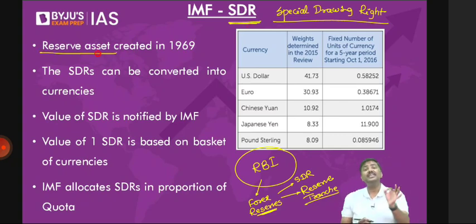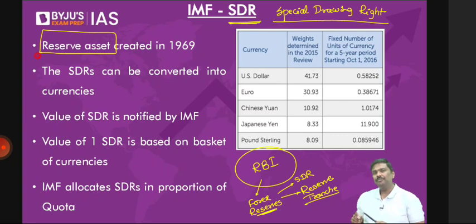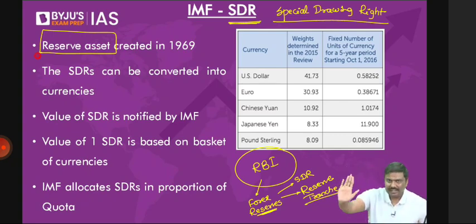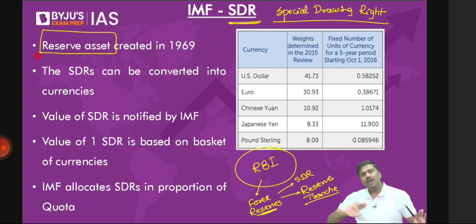And now, look at this and let me know. Do you think all the member countries will get the same SDR numbers? Think of it and let me know. First, quota is determined, and based on the quota, the SDRs are allocated by IMF. How many of you believe that all the member countries under IMF will get the same units of SDR? Absolutely no. Why? Quota is important. From one country to another country, quota will change. All of you agree?